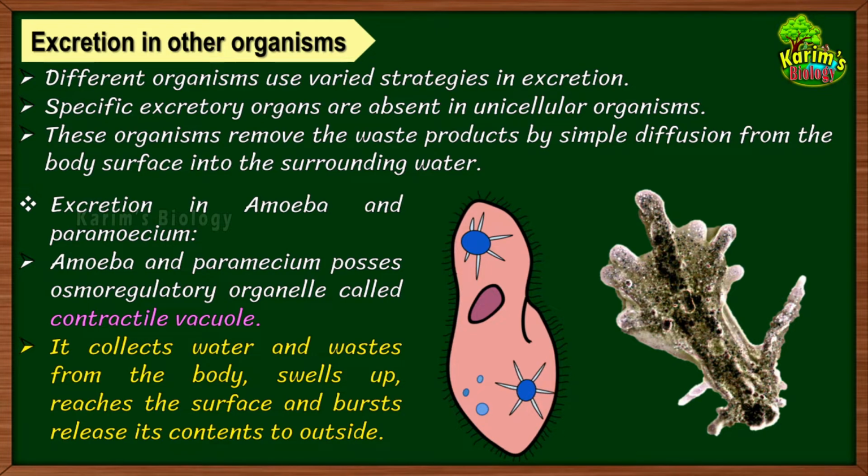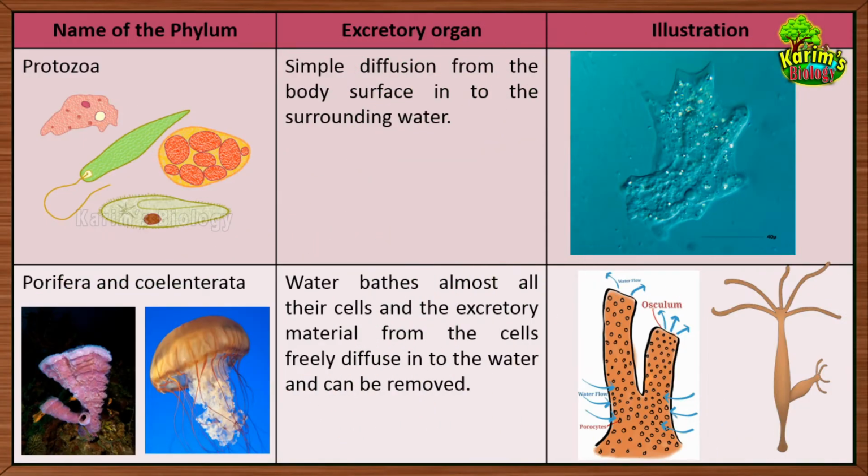Now I will explain about the different excretory organs found in different phylums. We will be starting with Protozoa. Just now I told you that protozoans usually excrete the waste material by a simple diffusion process. For example, you see here, this is an amoeba, and imagine that within the cytoplasm of the amoeba, respiration happens and O2 has been consumed and carbon dioxide has been formed in the cytoplasm.